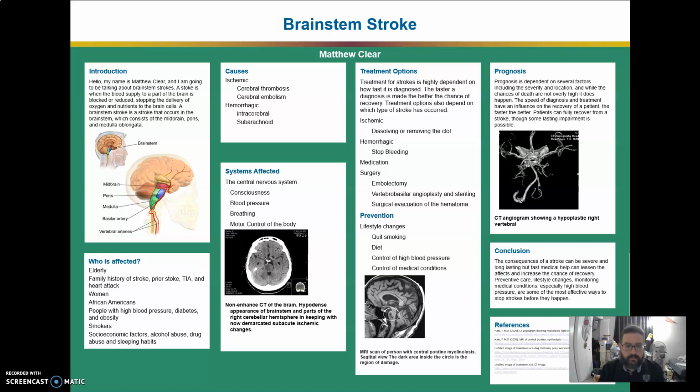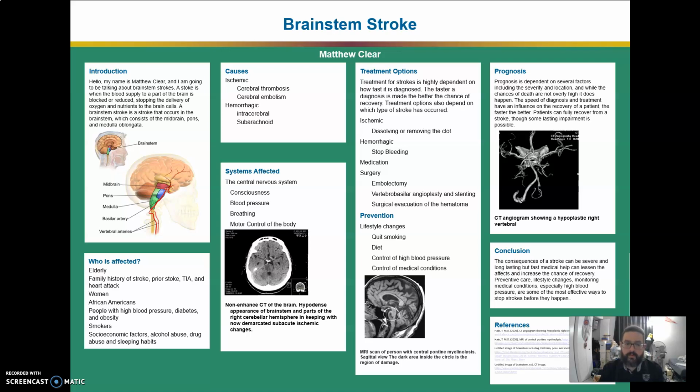High blood pressure, smoking, diabetes, and your diet all have a significant effect on the increased risk of stroke. Socioeconomic factors, alcohol abuse, drug abuse, and sleeping habits can all increase the risk of stroke.